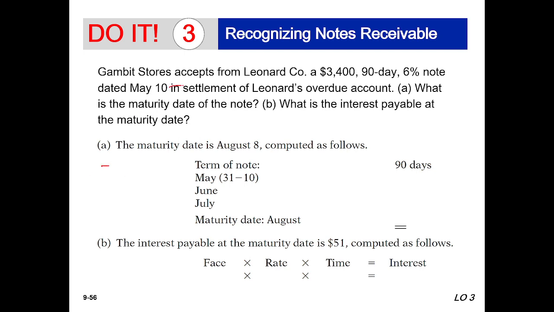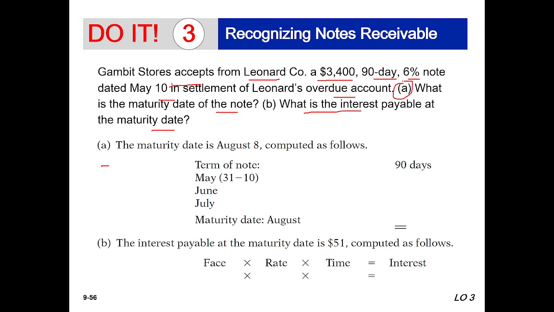So do it: recognizing note receivable. Gambit Stores accepts from Leonard Company a $3,400, 90-day, 6% note dated May 10 in settlement of Leonard's overdue account. What is the maturity date of the note? What is the interest payable at the maturity date? So here are two questions.